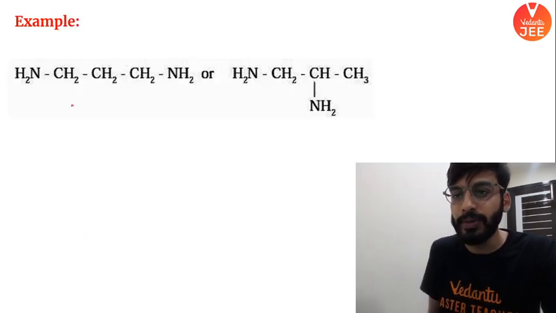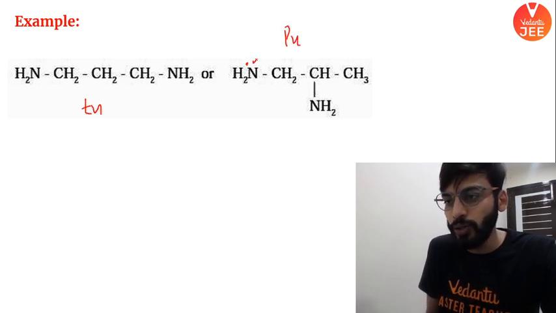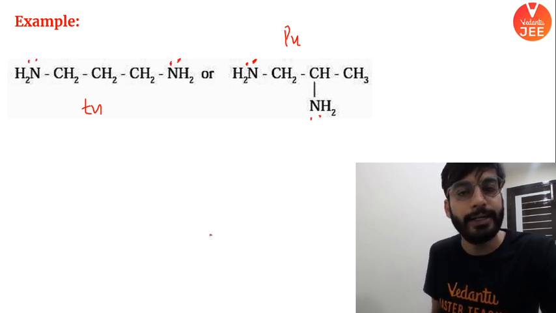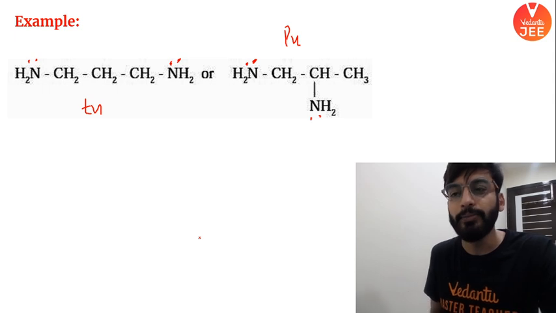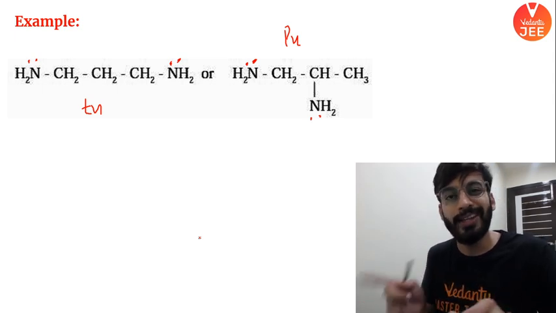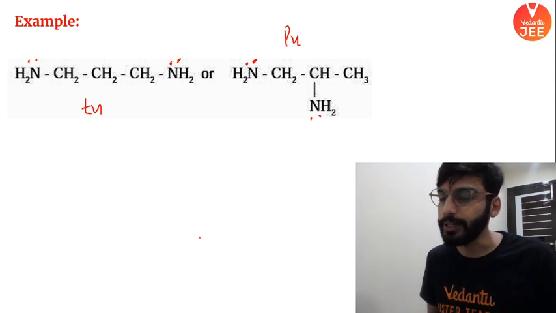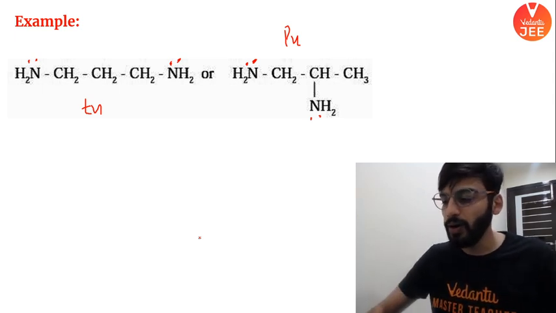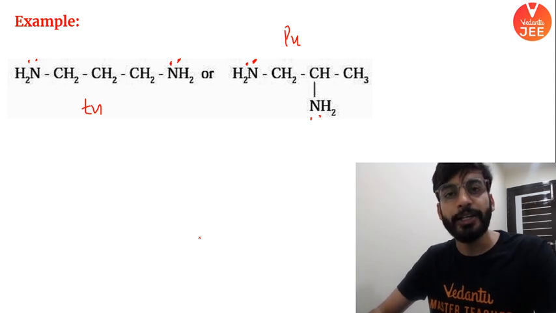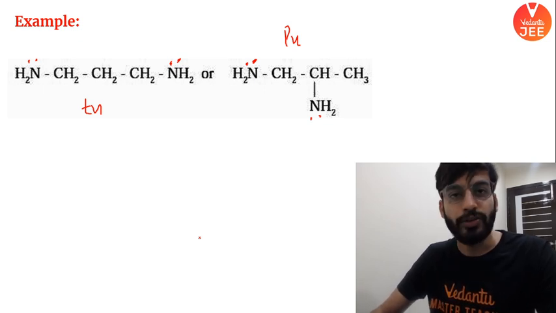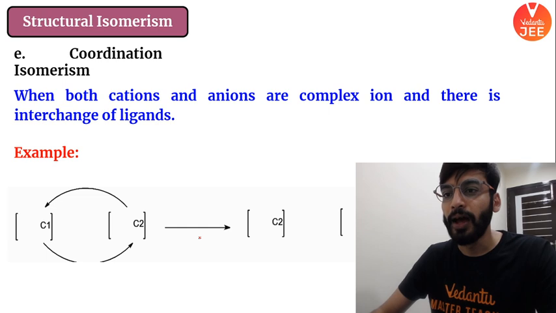Same, next example. This is called TN. This is called PN. Here also, nitrogen is the donor atom. It is a bidentate ligand, right? Bidentate ligand. But if you notice, the molecular formula is same. In the ligand itself, you are getting different positions of NH2 connectivity. That's the thing. All right. So this is a category of ligand isomerism, where the ligand itself will show positional isomerism or any other kind of isomerism.